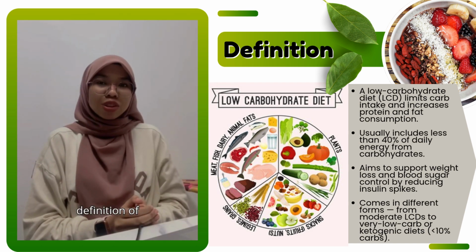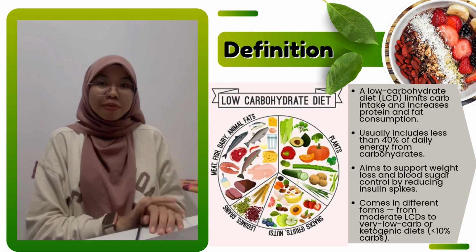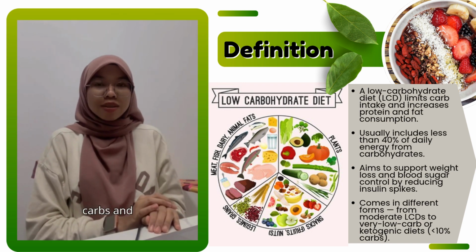So, the definition of low-carbohydrate diets: they are eating patterns that reduce our intake of carbs and increase protein and fat. Most low-carb diets limit carbs to below 40% of total calories. Some even go as low as 10%, like the keto diet. The main idea is to reduce insulin spikes and support better blood sugar control, which may help with weight management.